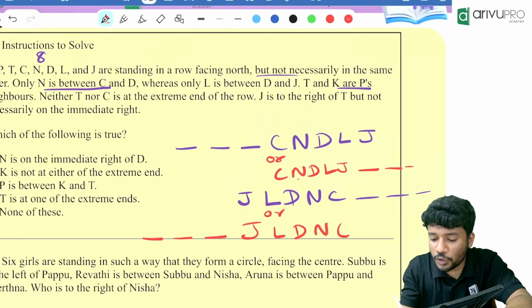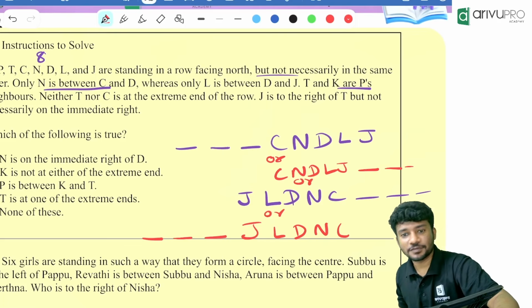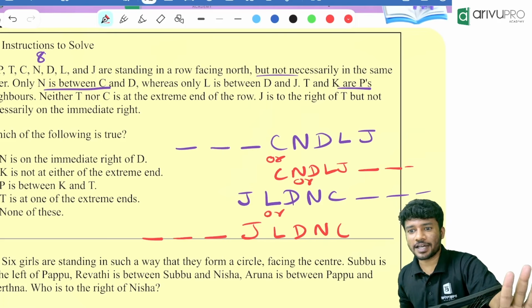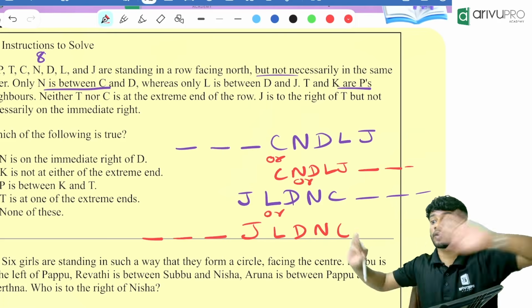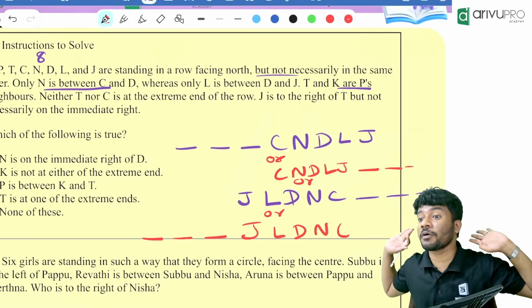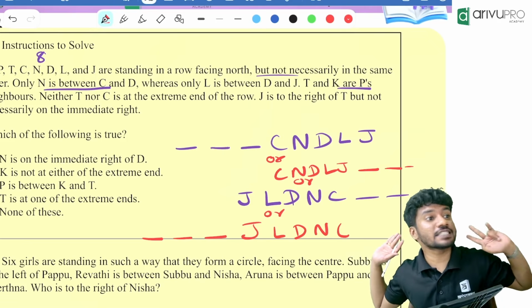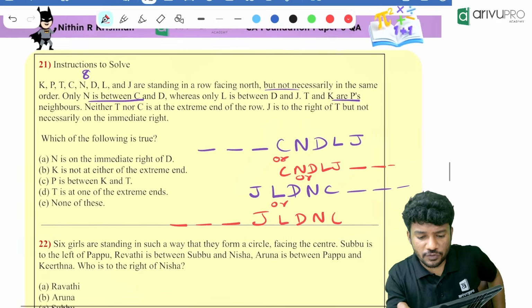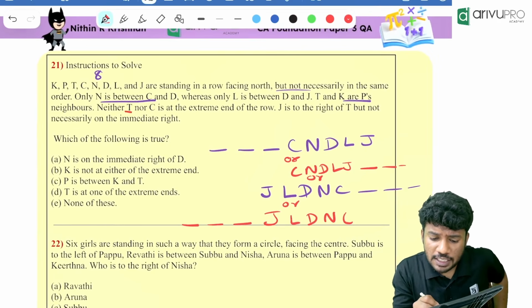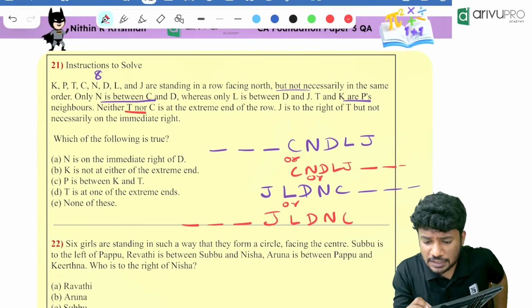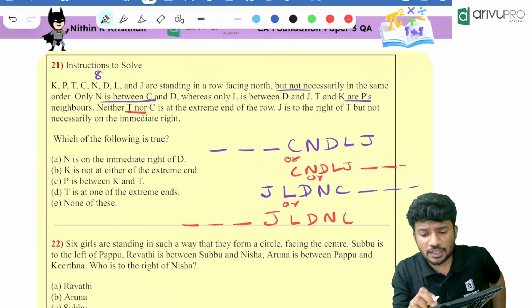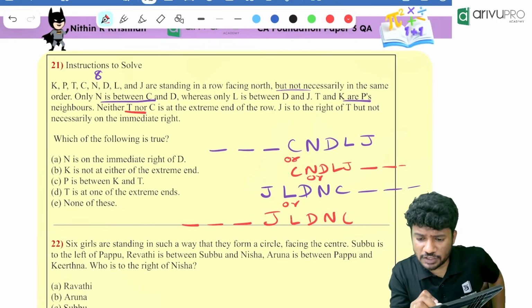So I have shown you four pictures. Right now you can't go wrong. We have all the possibilities in front of us. We will check which is correct. T nor C is at the extreme end, so T cannot sit at the extreme end. Then what is given?